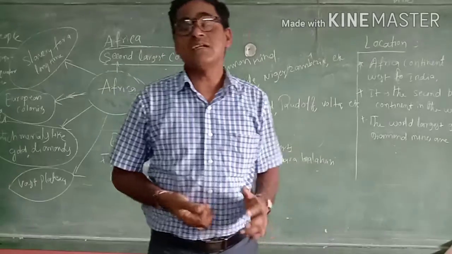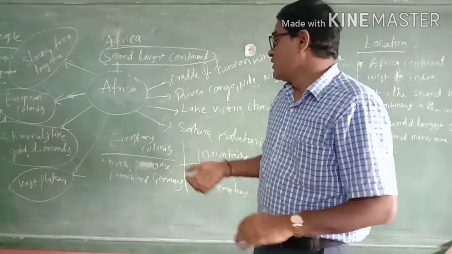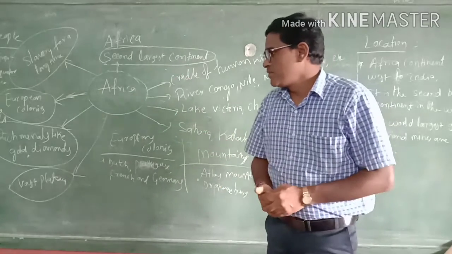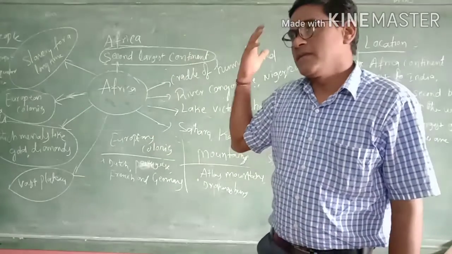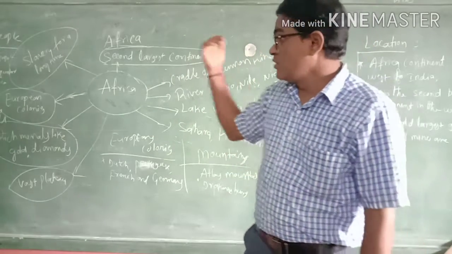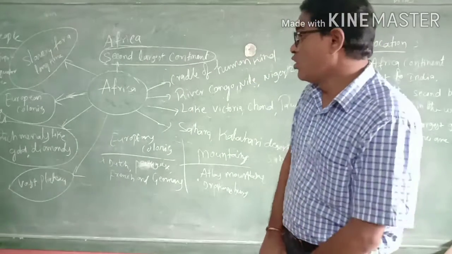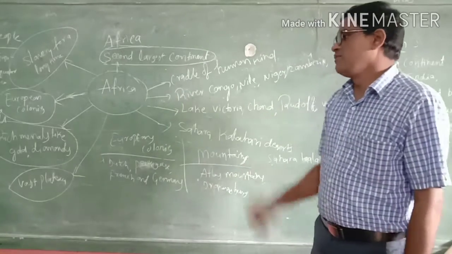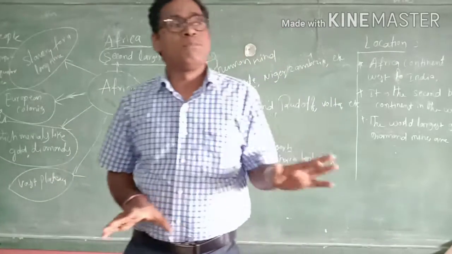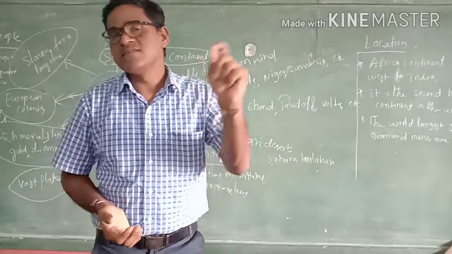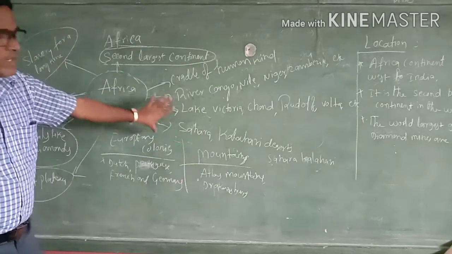There are some grasslands also in the African continent. That is why people domesticated animals and started agriculture work. Okay, and people's main occupation was hunting animals, then doing agriculture work and also domesticating animals. These are the main occupations of the people in the African continent. But most of this continent is completely plateau region, and clay soil is very less. So these are the main important points about Africa.